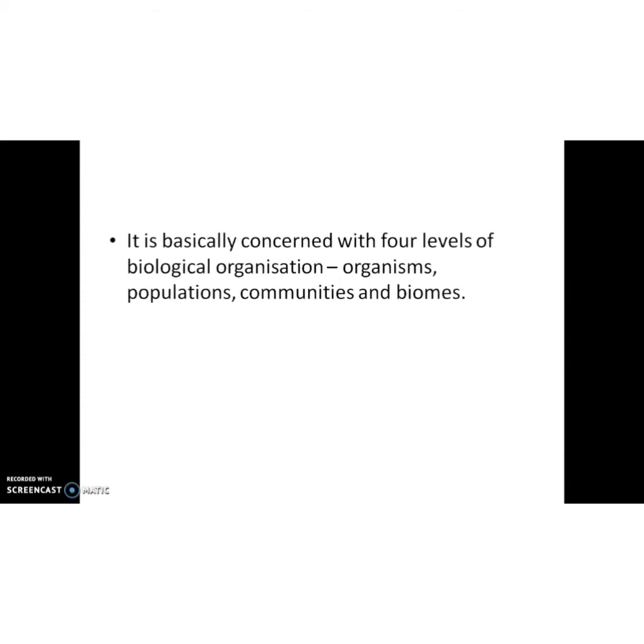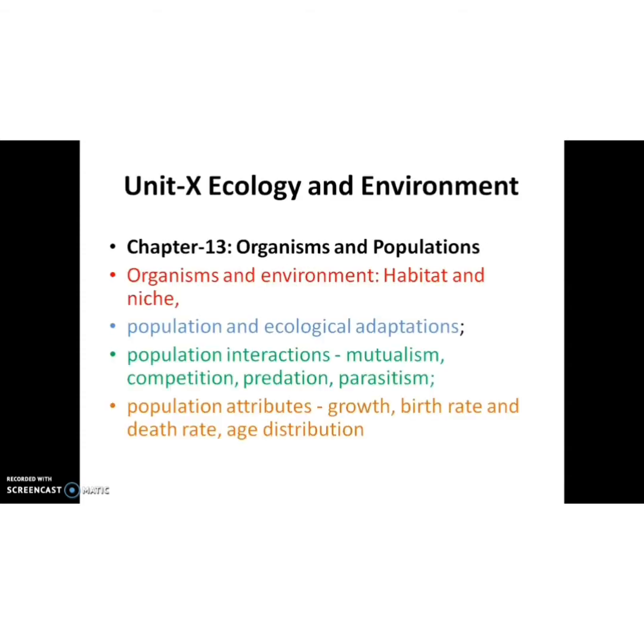So ecology is basically concerned with four levels of biological organization: organism level, population level, community level and biomes. We know that similar organisms form a population, different populations exist in communities, and different communities survive in each biome. From ecology we are discussing chapter 13. The first chapter from ecology is organisms and populations.